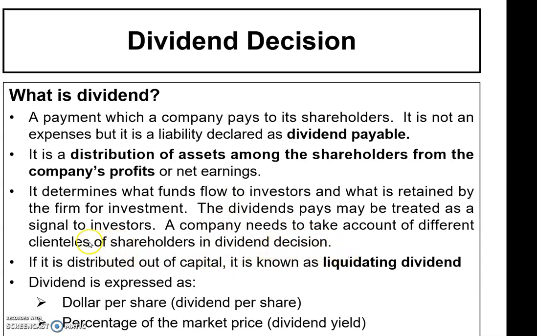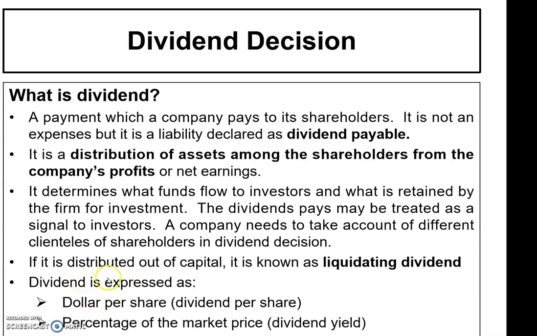Okay, and then the company needs to take account of different clienteles of shareholders in dividend decisions. So different clientele means different groups of people or shareholders that have invested their money in the company, because different shareholders would be entitled to different tax brackets. Some shareholders have to pay a low tax rate, and some investors may be paying a high tax rate.